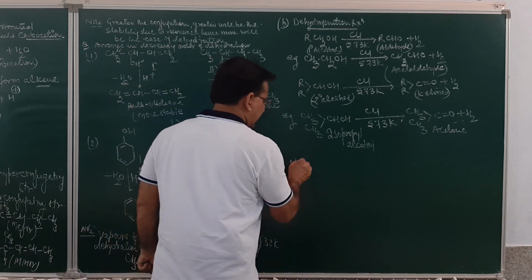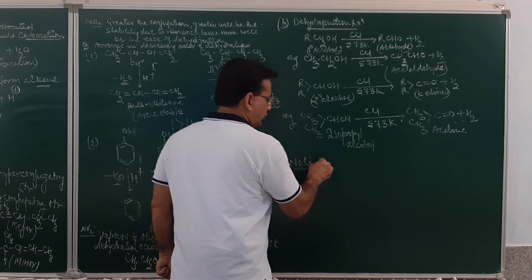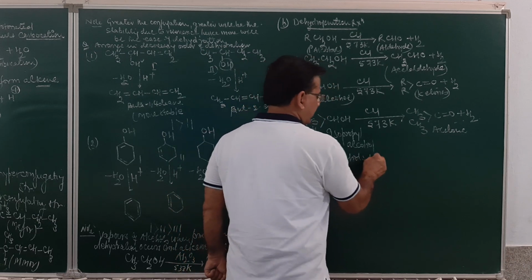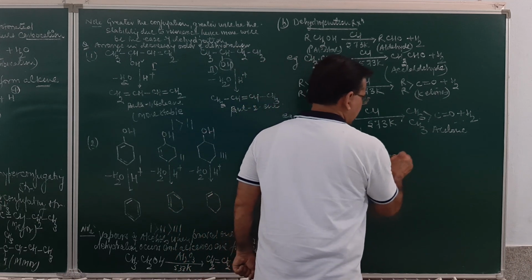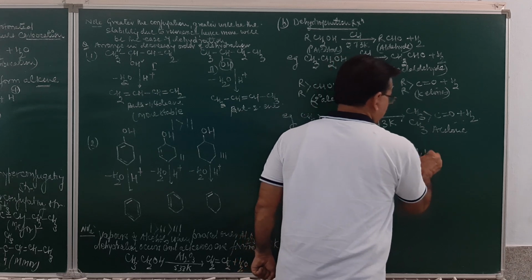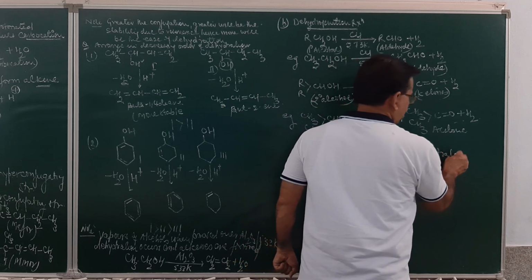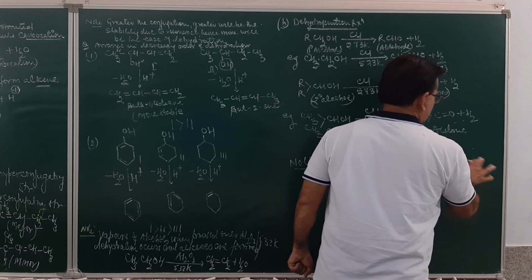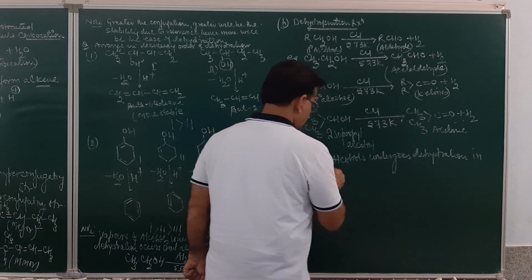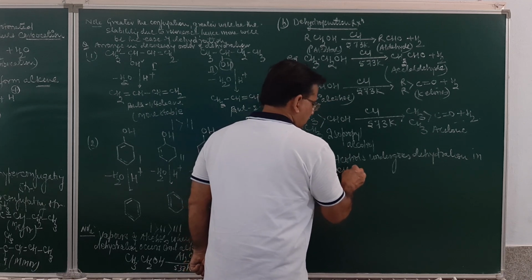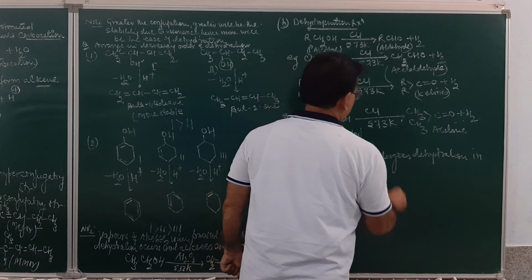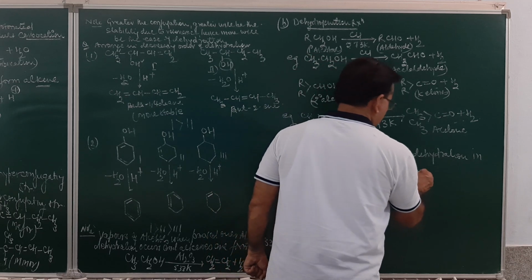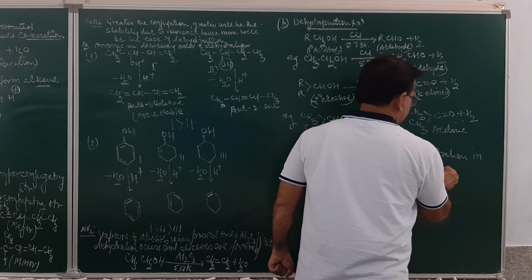As a note you may write down, 3-degree alcohols undergo dehydration in presence of copper at 573 Kelvin to form alkenes.